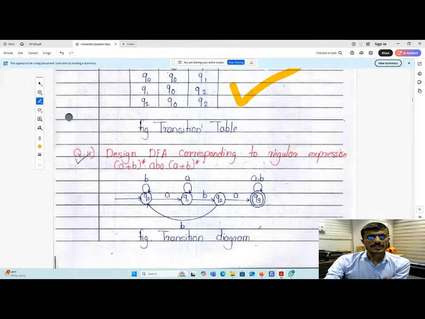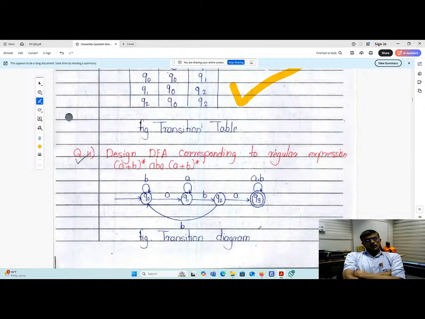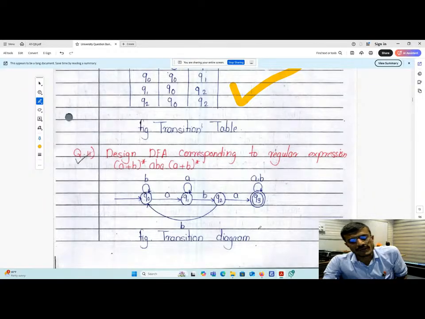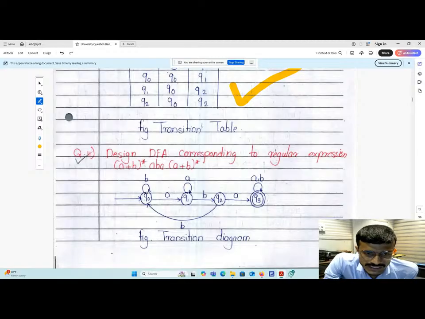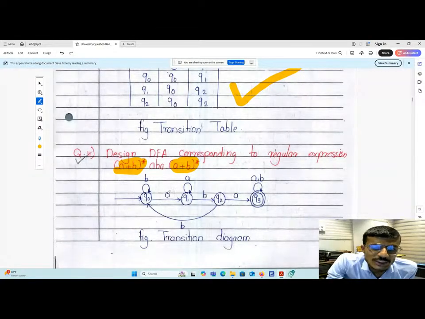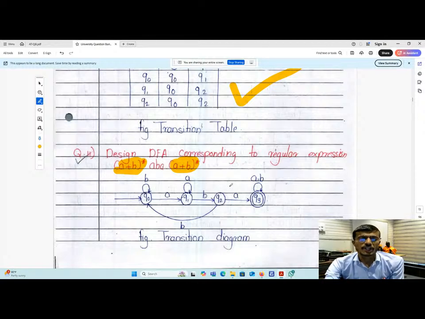Okay, so that is the next question. Design a DFA corresponding to the regular expression. So you have to design the DFA. You know what is meant by DFA. In a deterministic finite state automata, for every alphabet, there should be a transition. Means as it contains two input symbols, it should have a transition from every state with respect to A and B. So if you see here, (A, B) star, again (A, B) star, and in between these two we have the string ABA. ABA has to be read by this corresponding finite state automata.